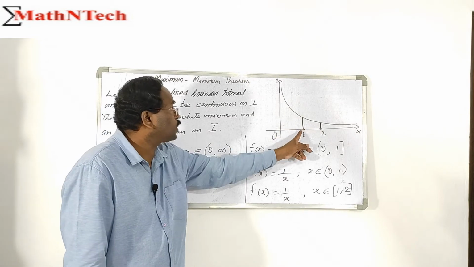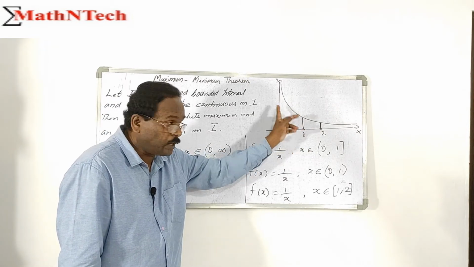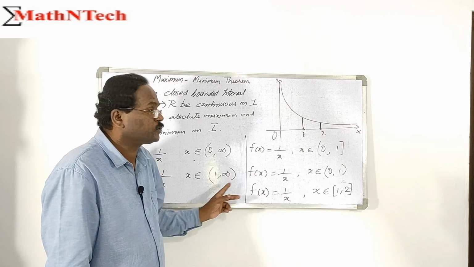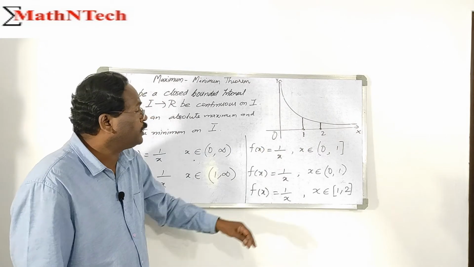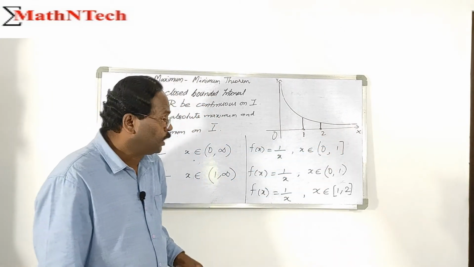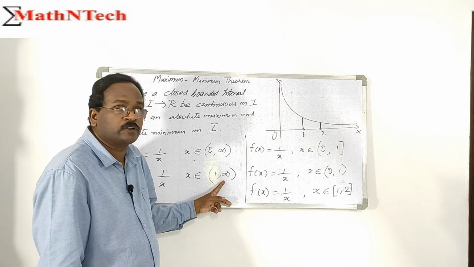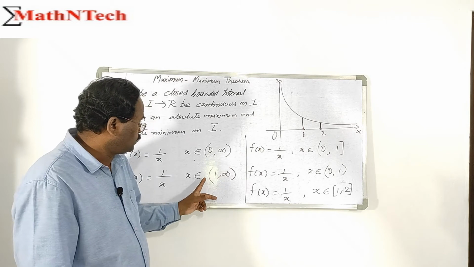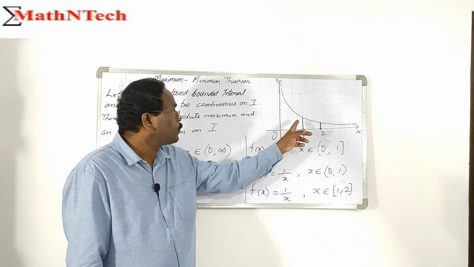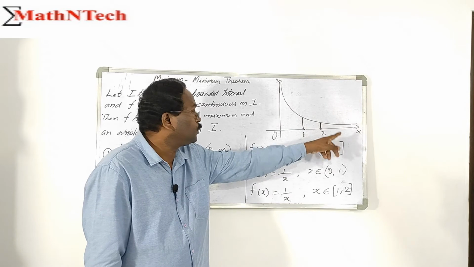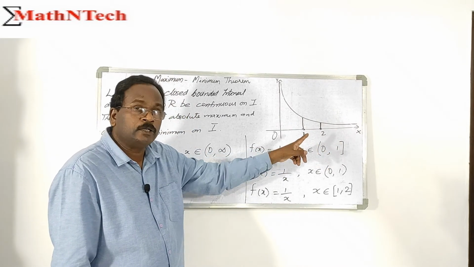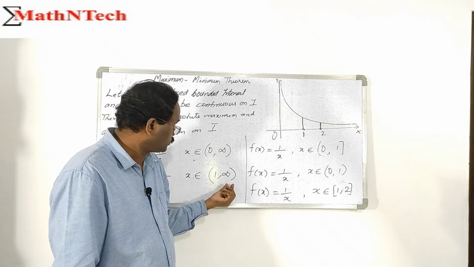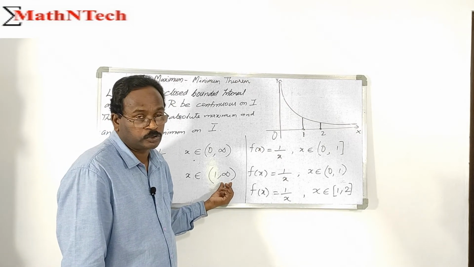Again, the infimum value equals 0, and we can't find a point in the interval with f of x equal to 0. The function has supremum 1 and infimum 0, but no points in this interval with f of x equal to 1 and f of x equal to 0.